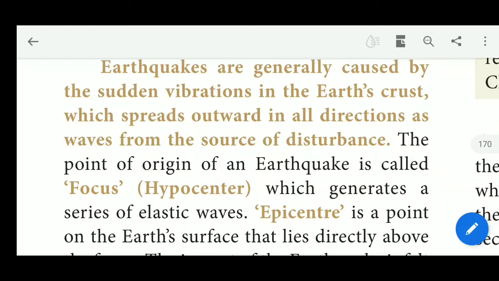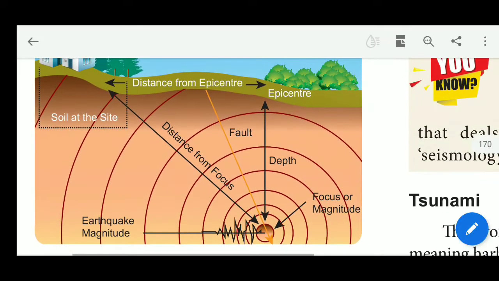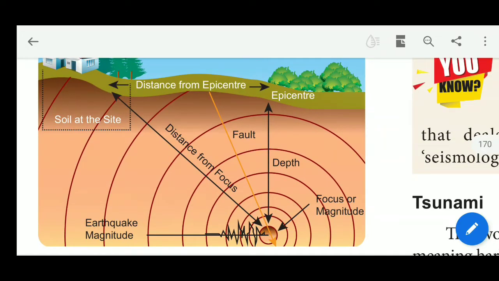You can see in this diagram what the focus and epicenter are, and what the other effects and distance of the vibration of earth crust are. So an earthquake is a sudden movement or vibration of the earth crust. It originates in the interior part of the earth, which is called the focus. The epicenter is a point on the earth surface. So this is the earthquake.